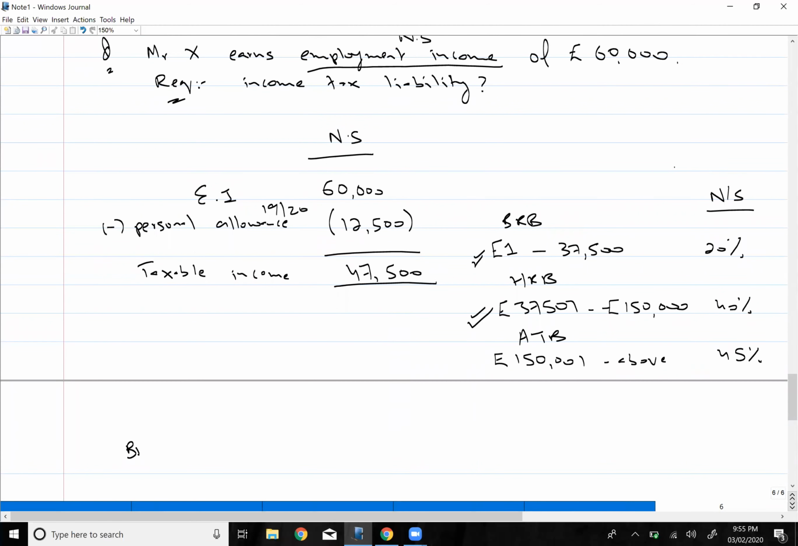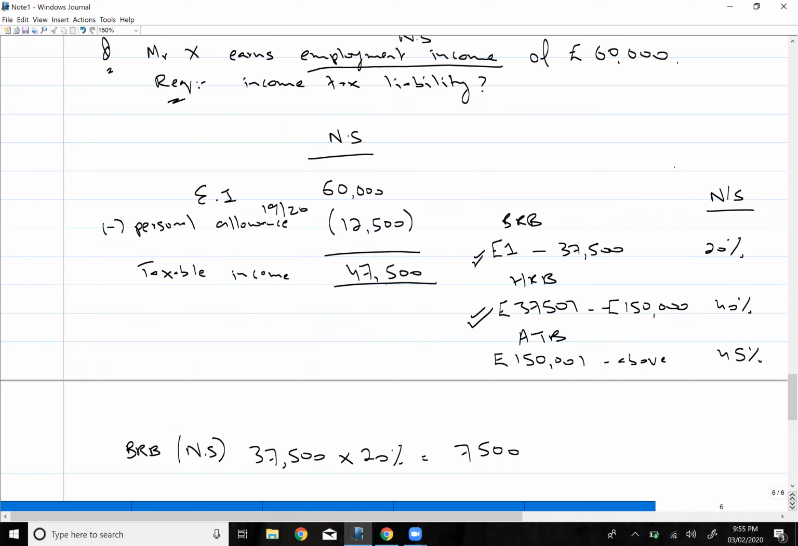So in the basic rate band, this is my non-saving income. On 37,500, you will be paying tax at the rate of 20%. So that is going to be 7,500. My taxable income was 47,500.